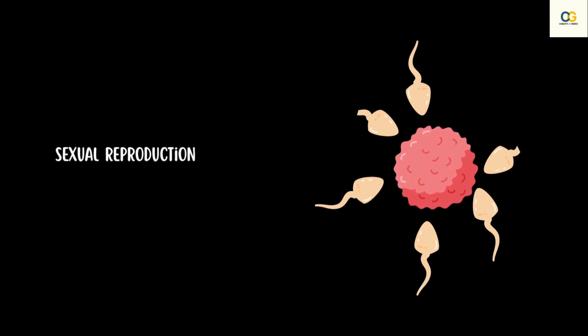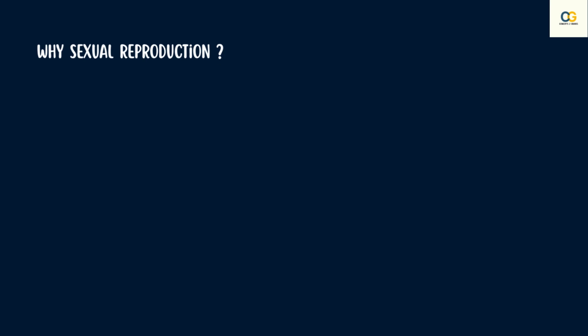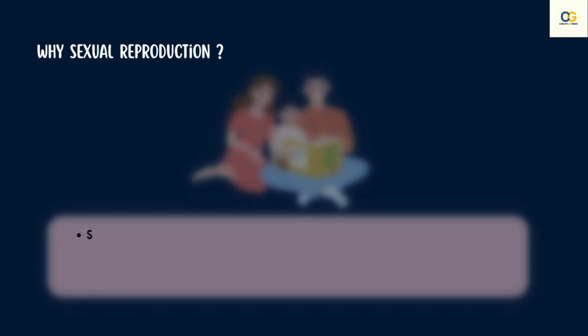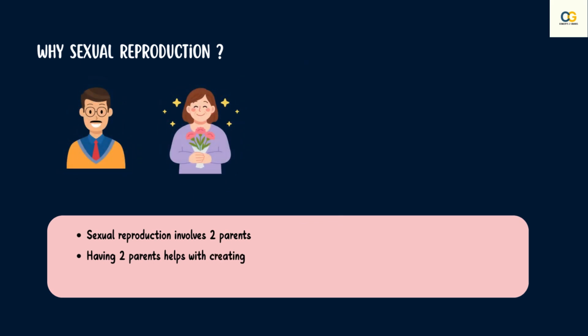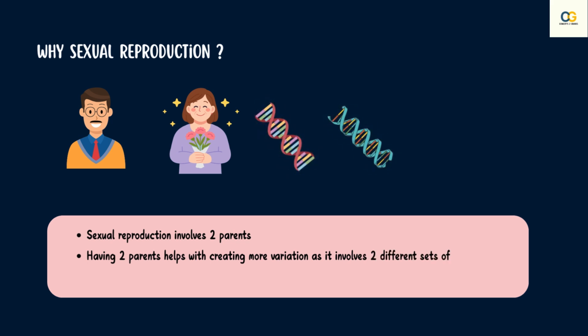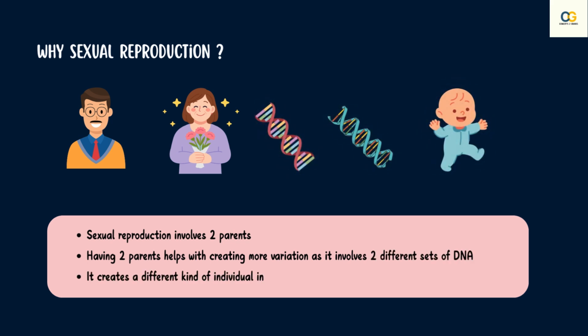Let us now understand sexual reproduction. Why do we need to go for sexual reproduction? As we all know, sexual reproduction involves two parents. Having two parents makes it easier to cause more variation, and it involves two different sets of DNA. It creates a different kind of individual in each generation.